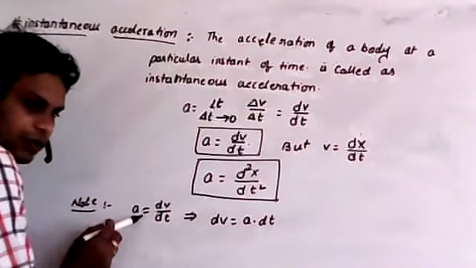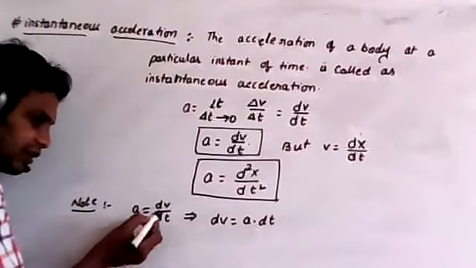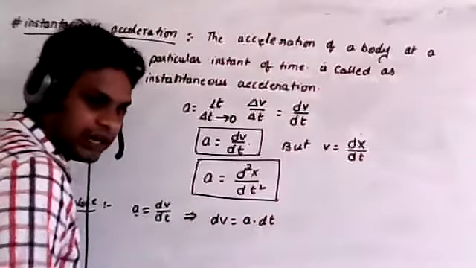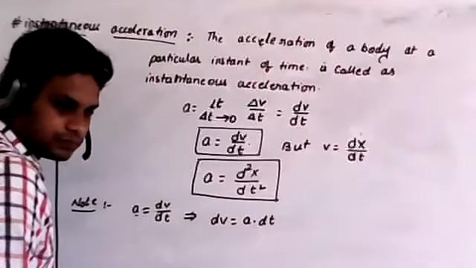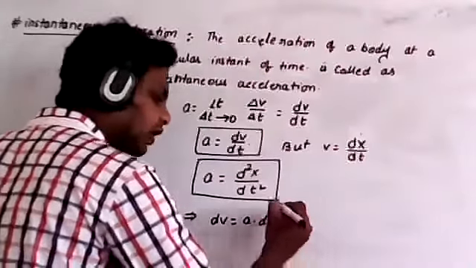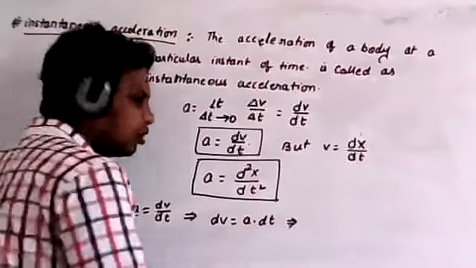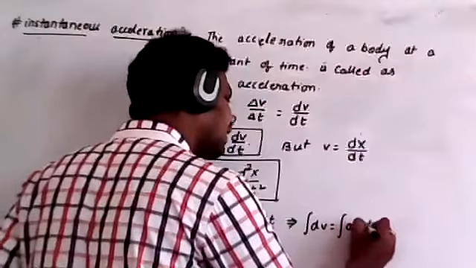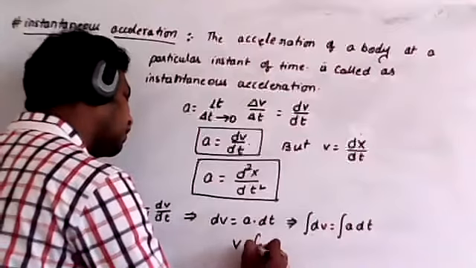Whenever you are going to find the velocity and acceleration is already given, you can write dv is equal to a into dt. Now to get the total velocity, what do we have to do? Integration. So integration of dv is equal to integration of a dt. Integration of dv is nothing but v, so v is equal to integration of a dt.